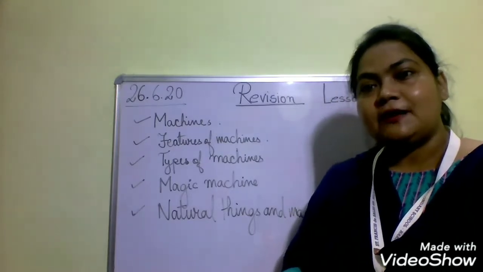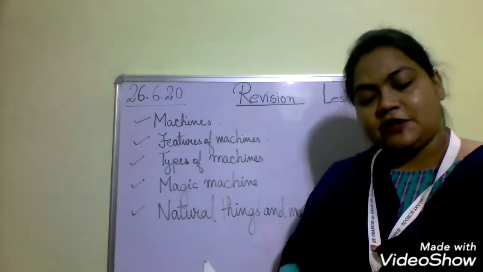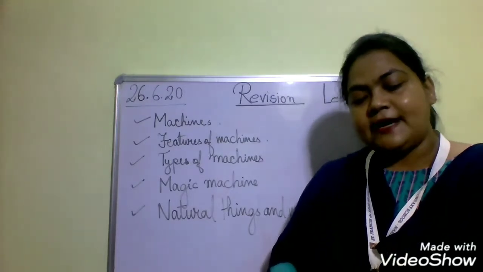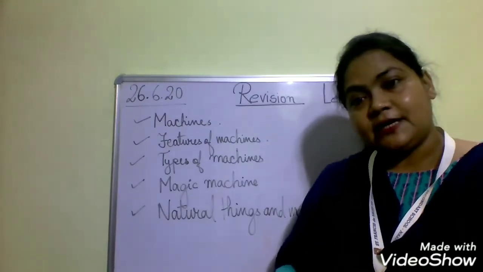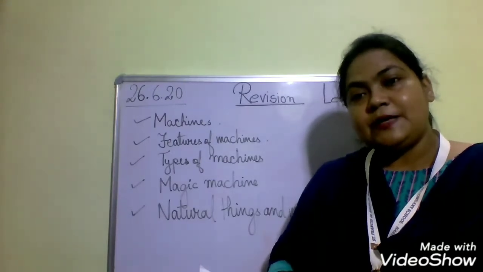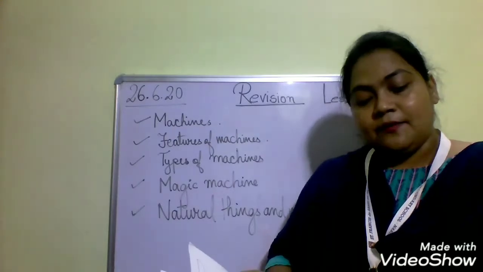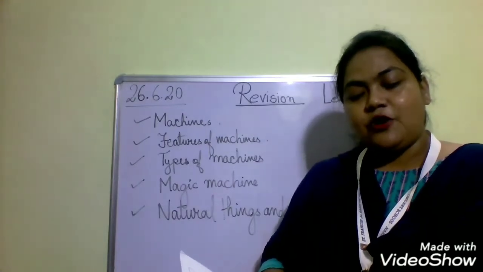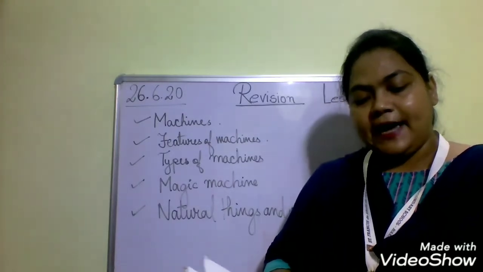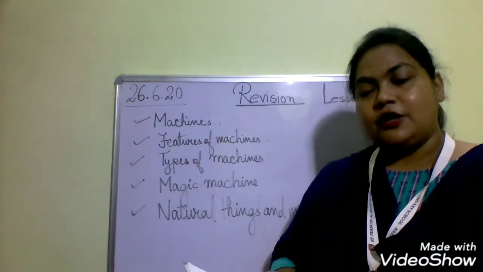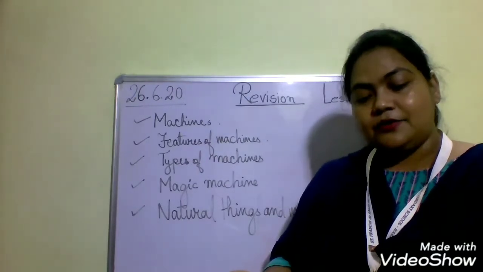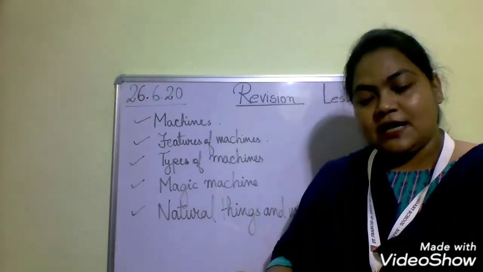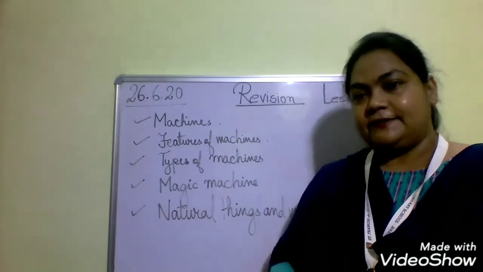Now, if the question comes what is manual machine, you have to write that work done by hand are called manual machine. Then if the question comes what do you mean by automatic machines? Automatic machines can be operated on their own with the help of an operator, or you can even write that automatic machines are those machines which work done by an operator.